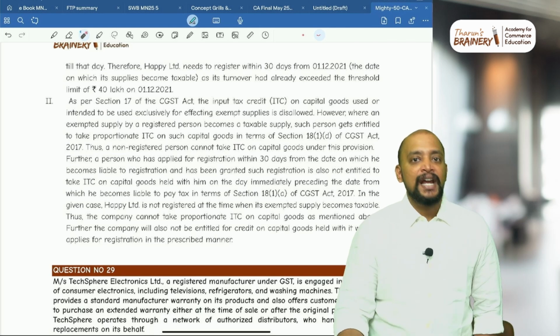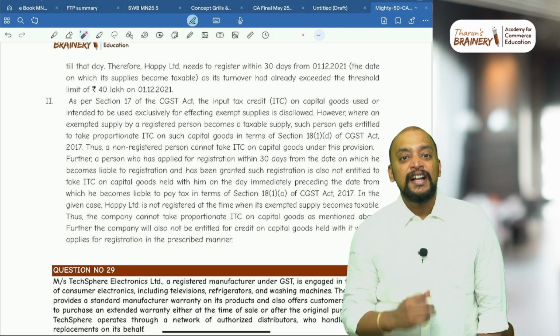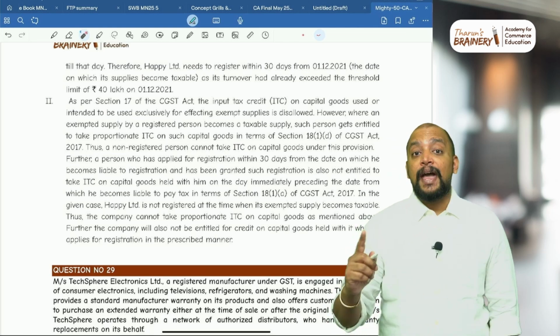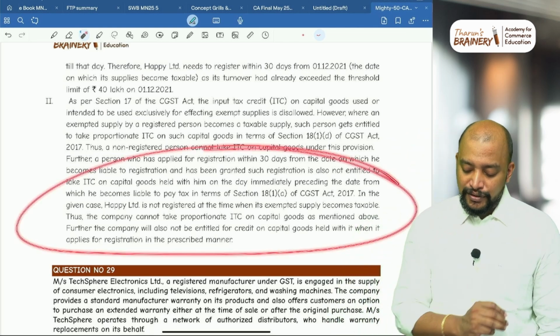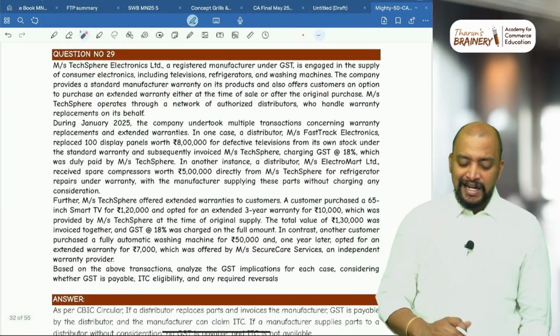In case of 18(1)(a), they can avail only ITC on closing stock, that is inputs as such held in stock, inputs in WIP held in stock and inputs in FG held in stock, but not on capital goods. So due to that reason, it is not possible. Is that clear? Then question number 29.